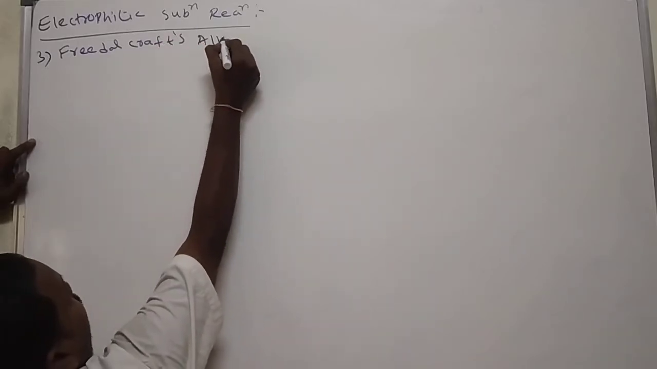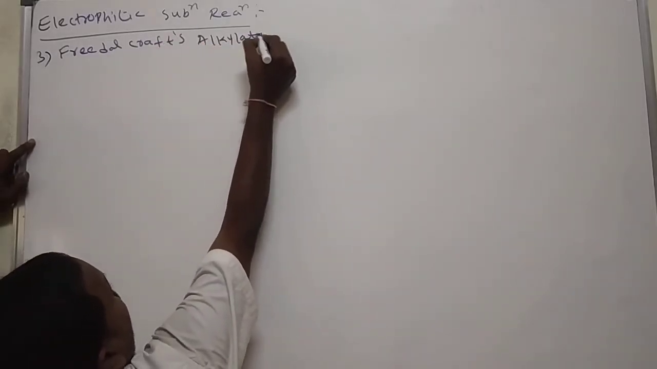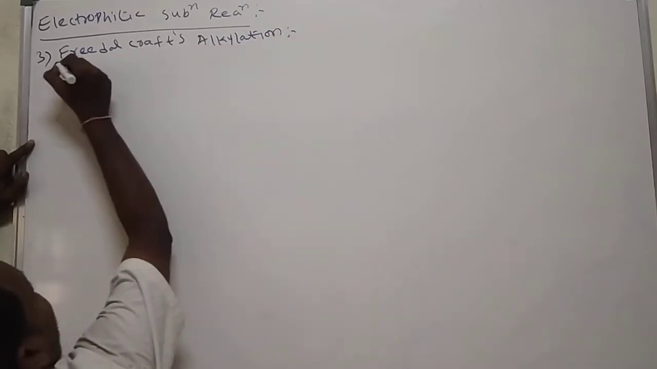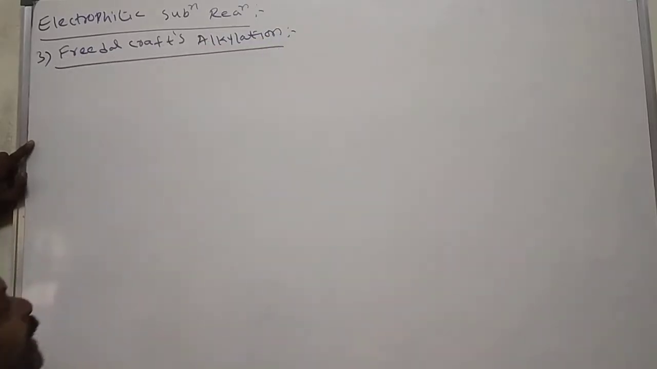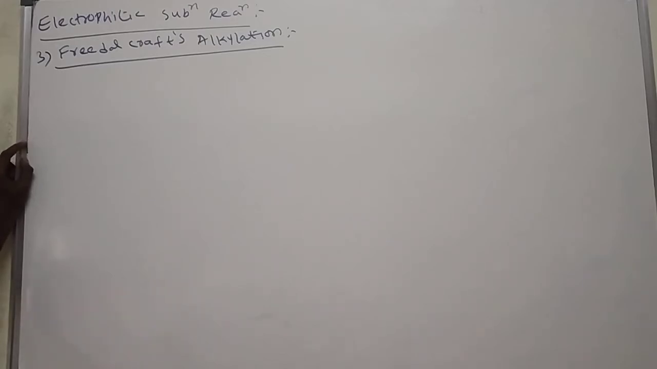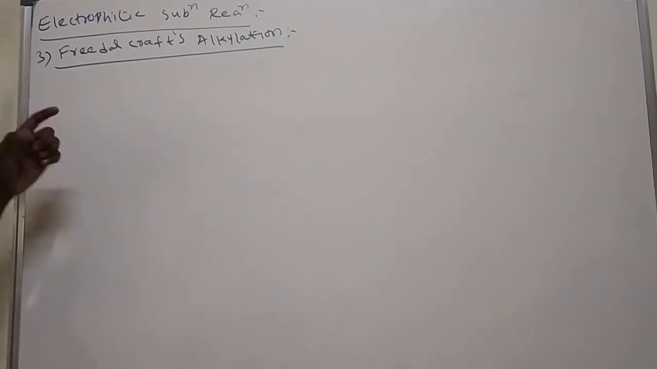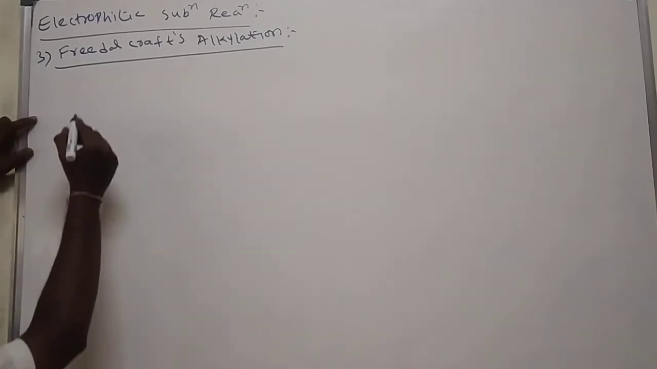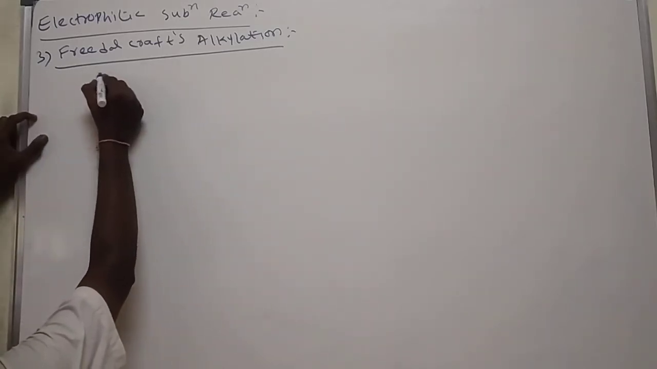Friedel-Crafts alkylation. Alkylation means substitution of an alkyl group. Alkyl group means methyl group, ethyl group, propyl group, butyl group. All these we call alkyl groups. The substitution of an alkyl group in place of hydrogen on benzene we call alkylation. Friedel-Crafts is the scientist.